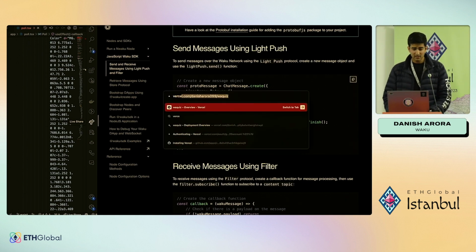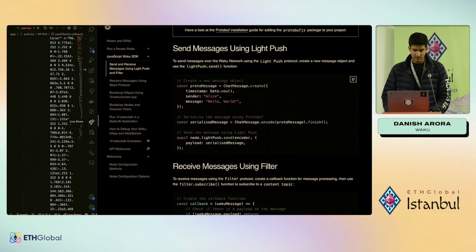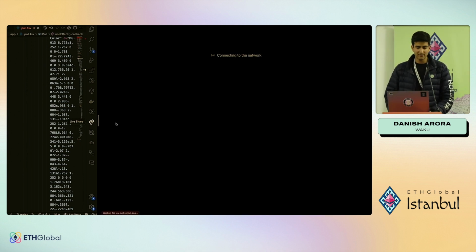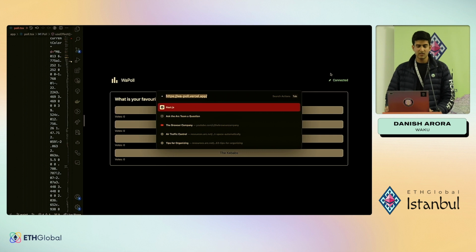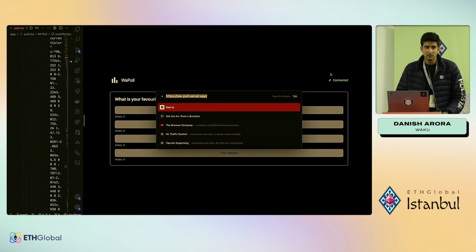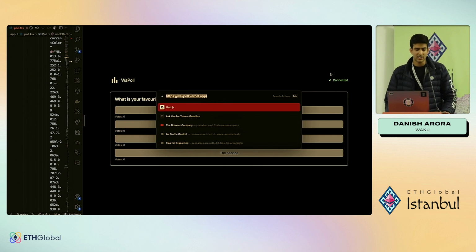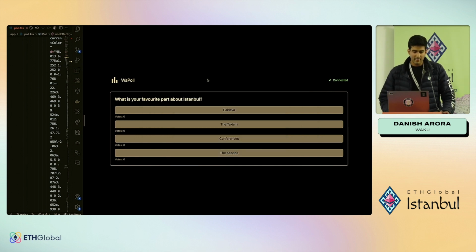And to see how it looks like, if anybody of you wanna interact, open your phones or your laptops or any machines, and the URL is wa-poll.vercel.app. And what we've made on this application is deployed here, and the code is on the GitHub as well that we can link.